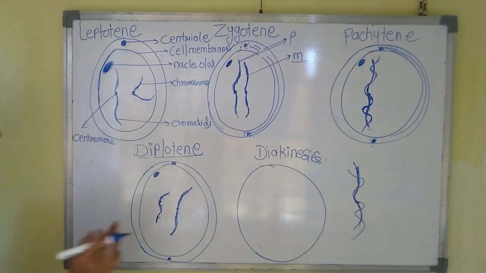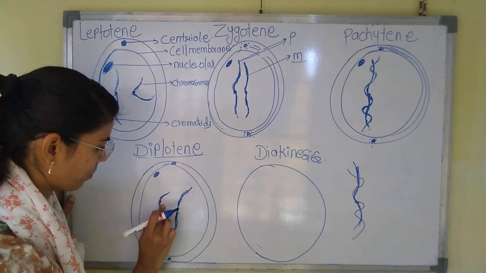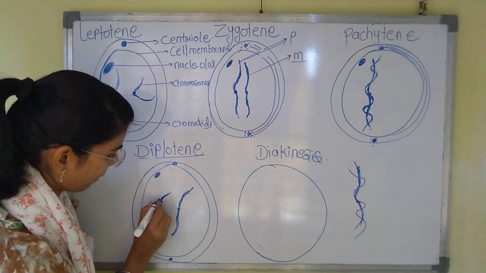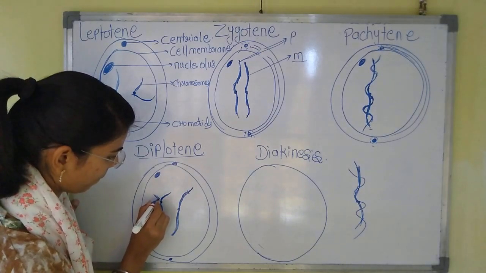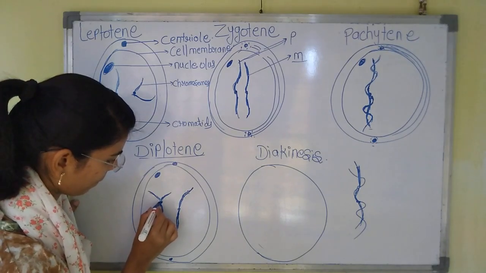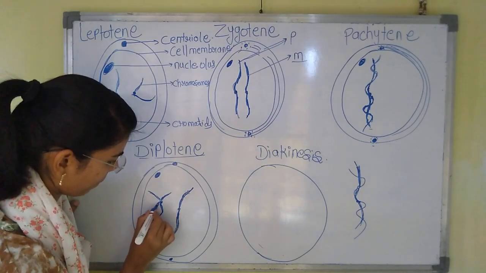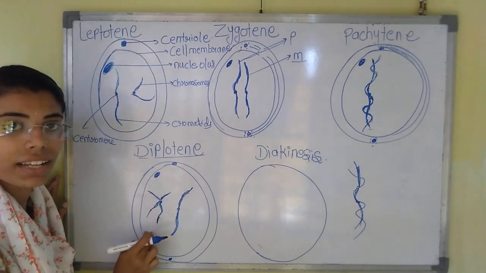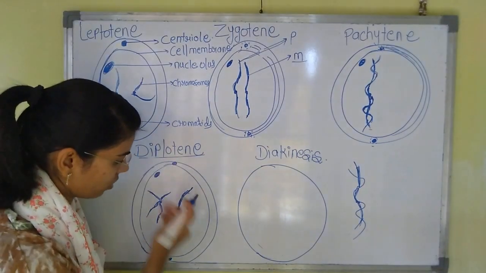Now it has formed the exact copy of itself. Now here also.